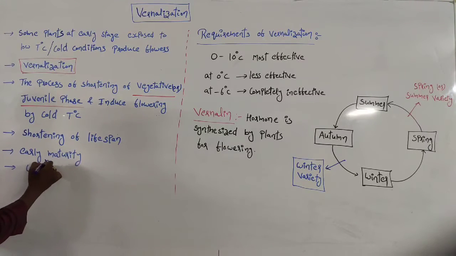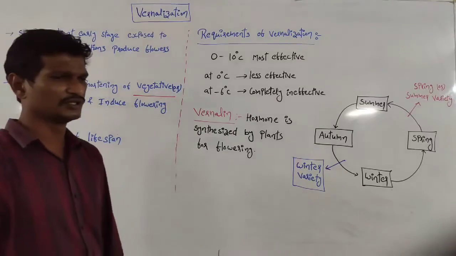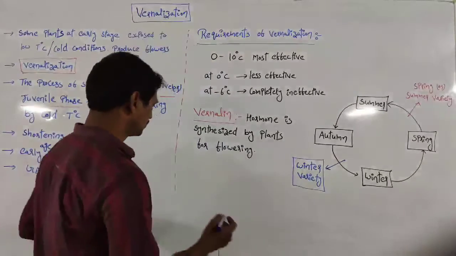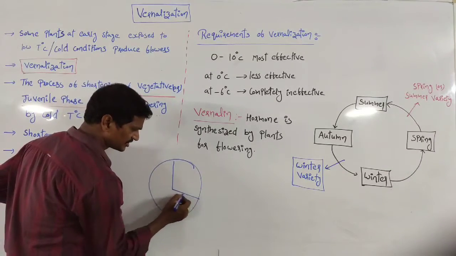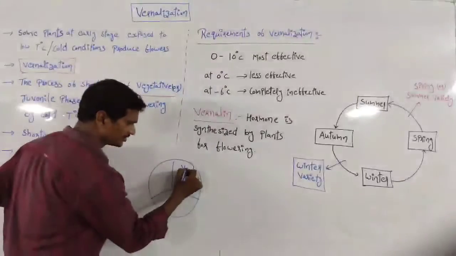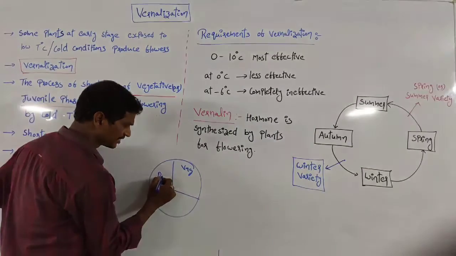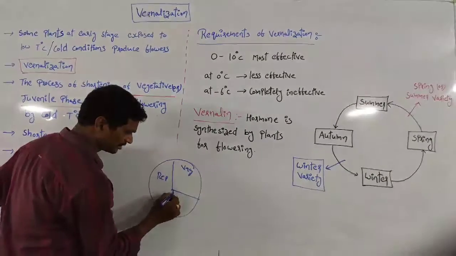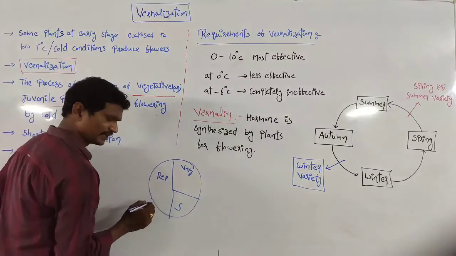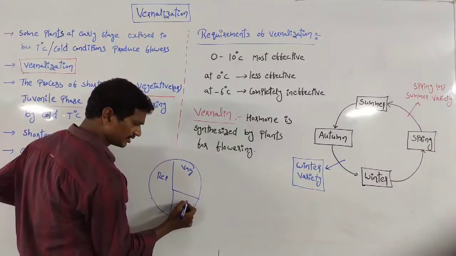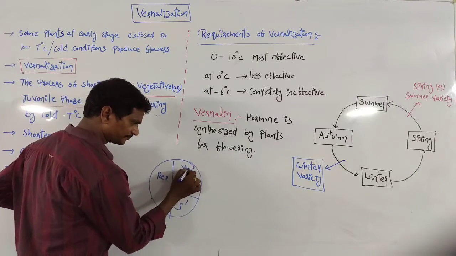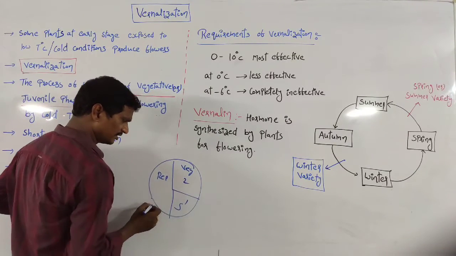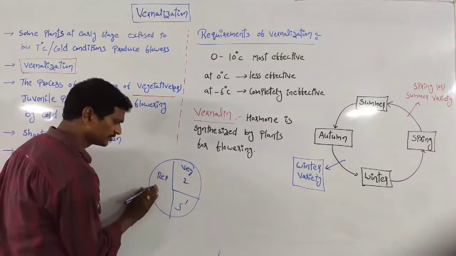Early age maturity means, for suppose this is the plant, three stages are there: the vegetative phase, the reproductive phase, and the senescent phase. Maybe this is 1 month, this is 2 months, and this is 3 months.